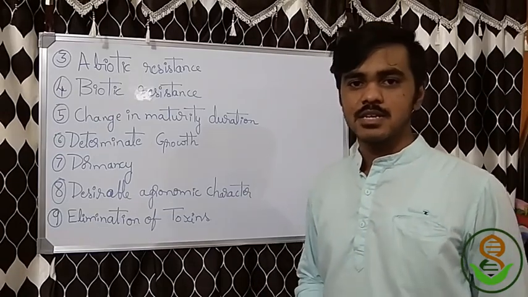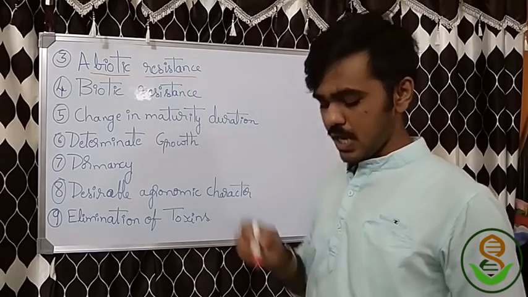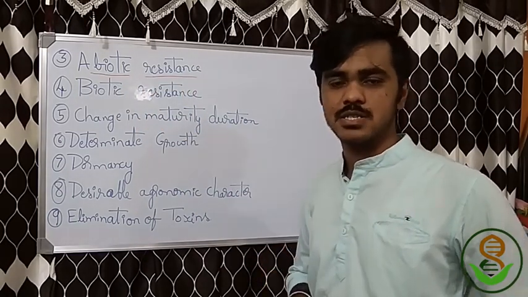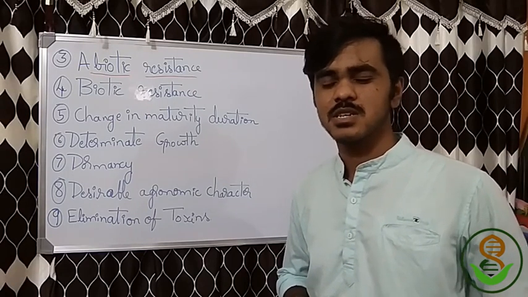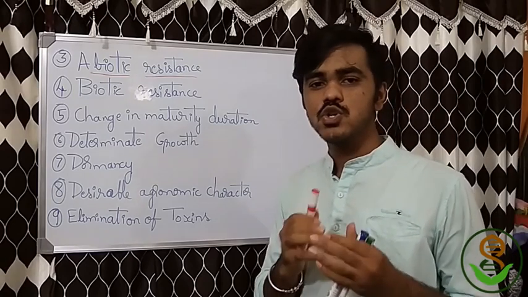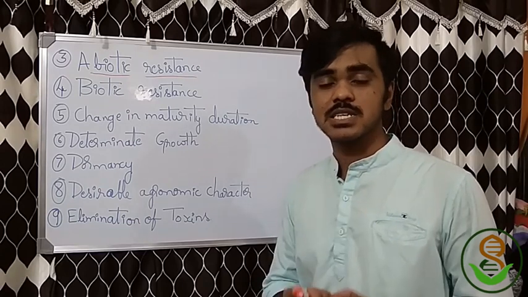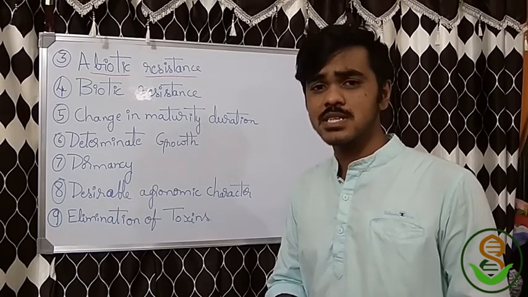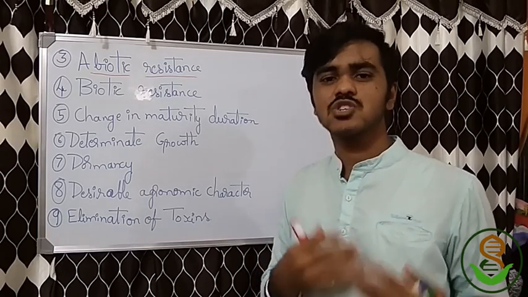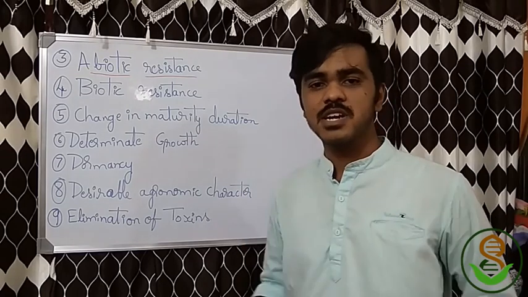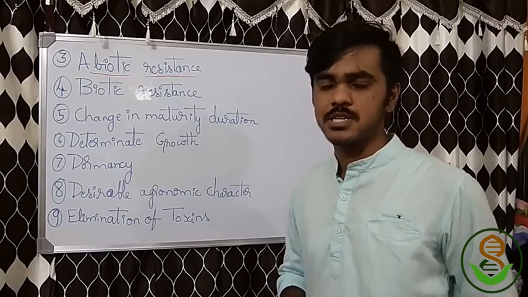Okay, the next objective is abiotic resistance. I think you have heard about abiotic stress, meaning environmental stress induced by temperature, photoperiod, or other stresses. You should breed the plant so that it becomes abiotic resistant, like salt tolerance. Tolerance and resistance are spoken of alternatively, because it should at least be tolerable. If it is resistant, then it is completely free of abiotic stress. But you should breed it so that it is at least tolerant up to a tolerable limit.